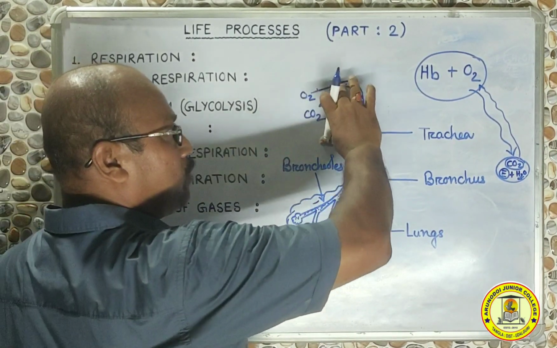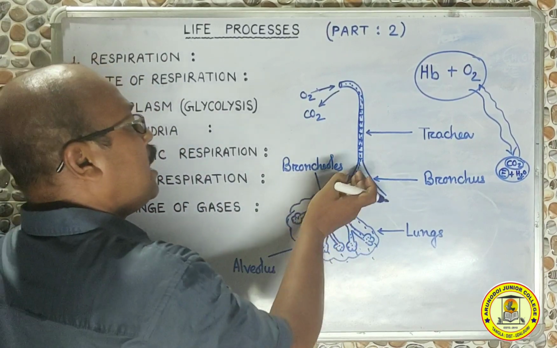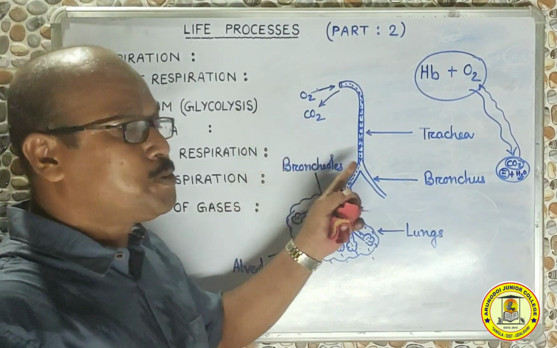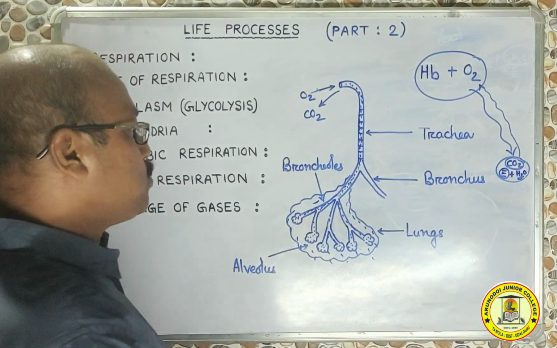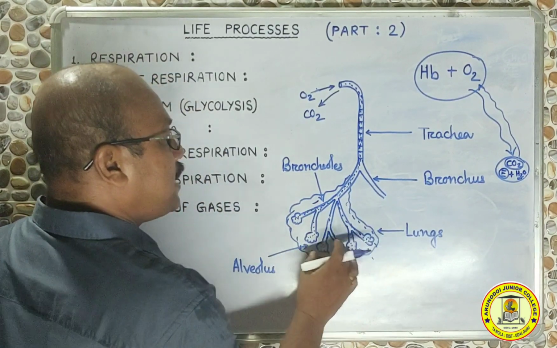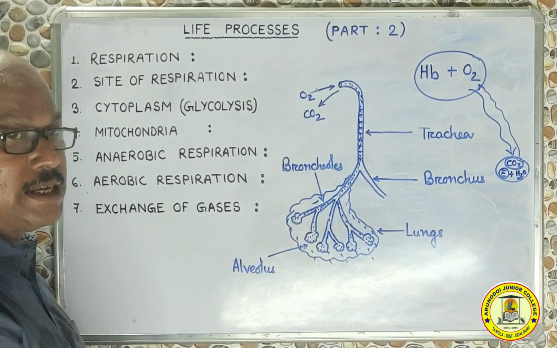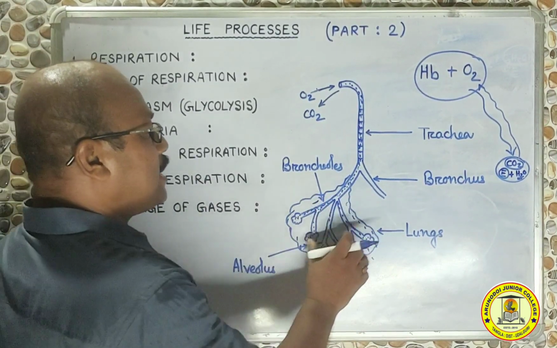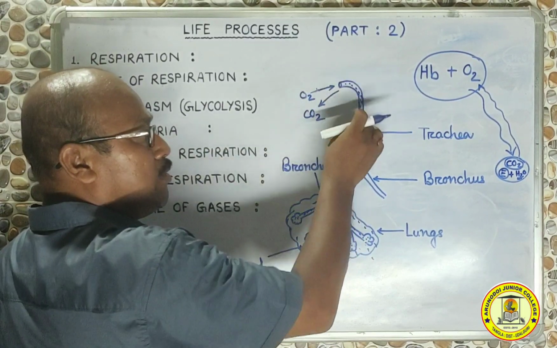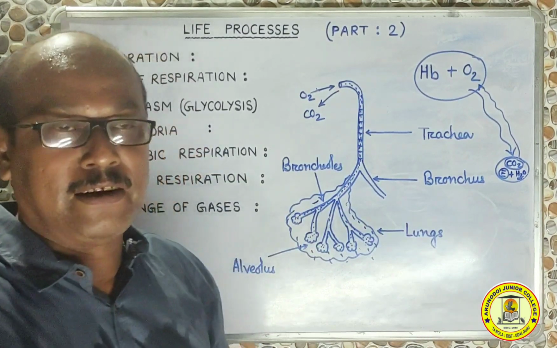So this taking in of oxygen into the lung is inspiration, and giving out of carbon dioxide from the lung is expiration. This inspiration and expiration is possible because there is an exchange of gases in the alveoli. This is the alveoli, and inside the alveoli this process called exchange of gases occurs. As a result of this exchange of gases, we can regularly see the taking in of oxygen and giving out of carbon dioxide, which we call breathing.